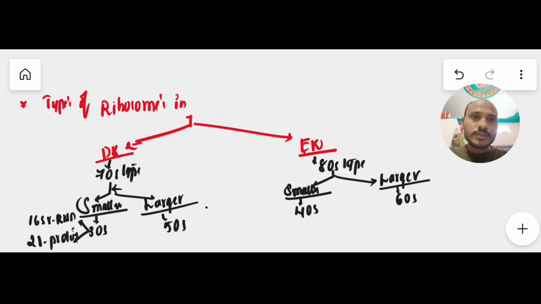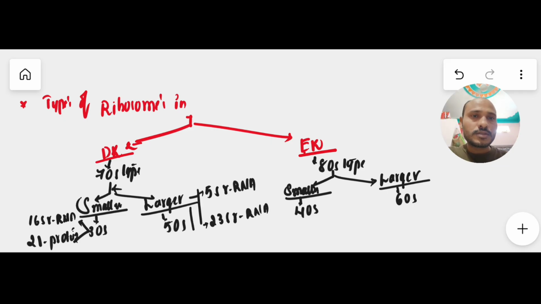Now coming to the larger subunit, it has two components, rRNA and R protein. The larger subunit has two types of RNA: 5S rRNA and 23S rRNA, that is 5S ribosomal RNA and 23S ribosomal RNA.